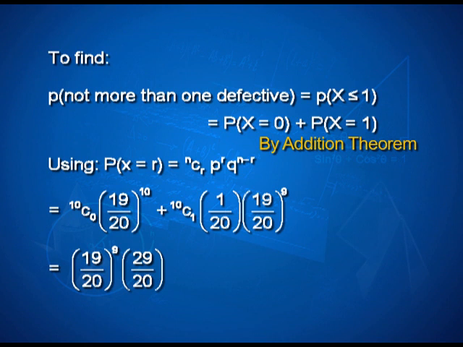Substitute and calculate. In this case, obviously, you are not expected to simplify this beyond what we have here. Take something common if there is a common factor, and that would be your final answer. So, the probability that not more than one defective item is found will be 19 by 20 raised to the power 9 into 29 by 20.